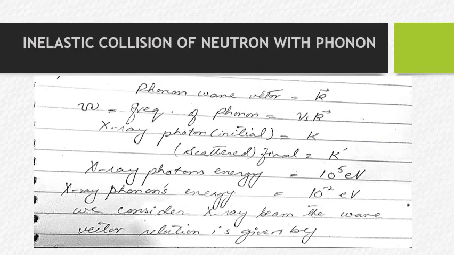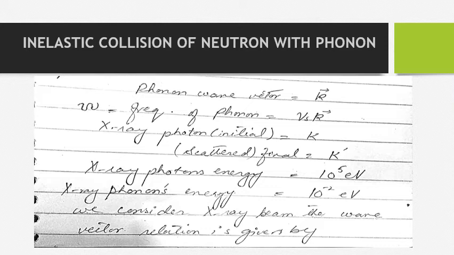Similarly, we will discuss the inelastic collision of the neutron with the phonon. As we have discussed the scattering of the photon by the phonon, now we are going to discuss the inelastic collision of the neutron by a phonon. Phonon wave vector is equal to small k, and curly omega is the frequency of the phonon, which is equal to Vs k.